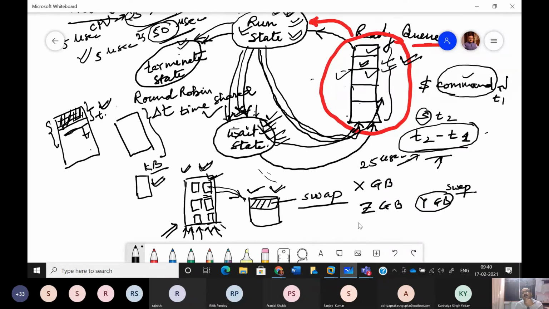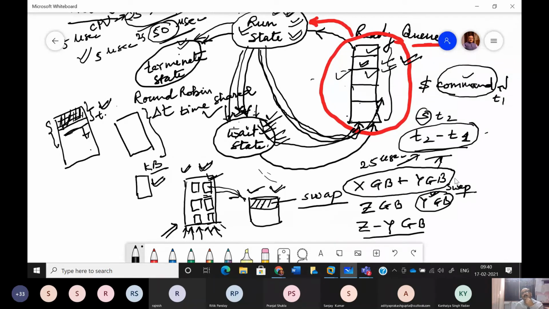So the space available to you for storage of your files will be z minus y GB only. The y GB that you have marked as swap area, you have given to the operating system. And now the operating system will use that y GB along with x GB in the execution of programs.